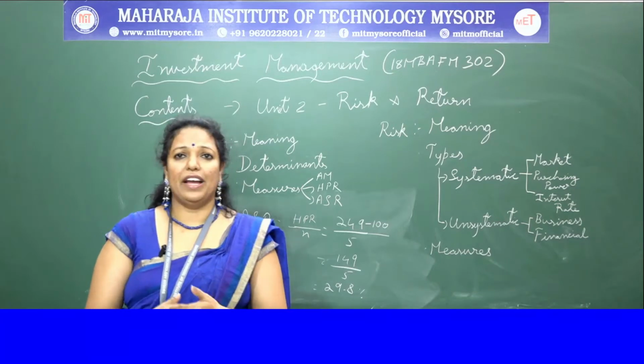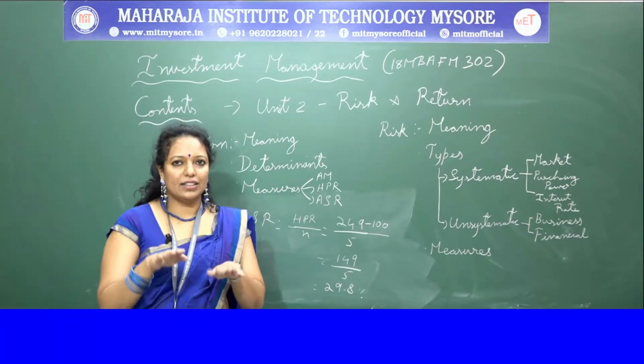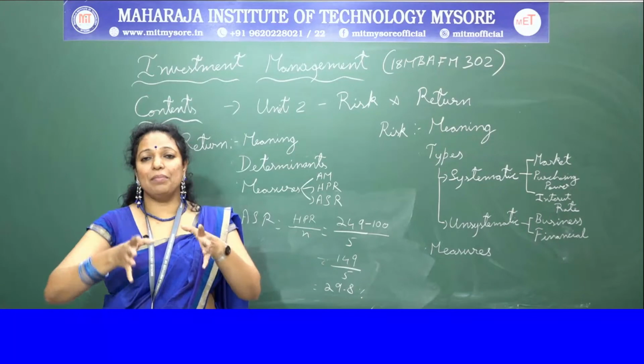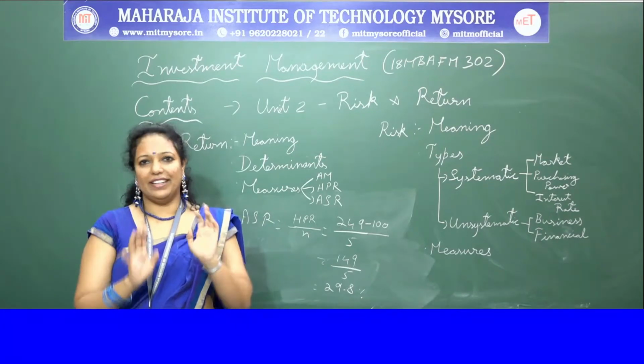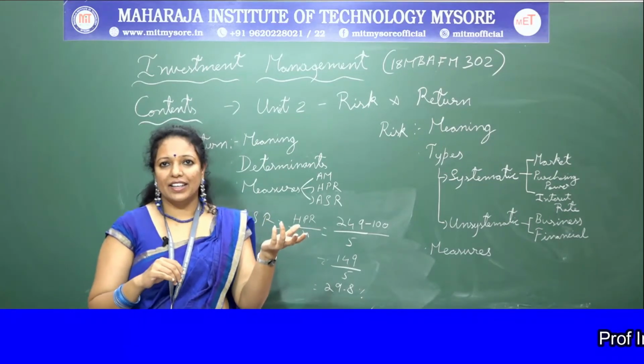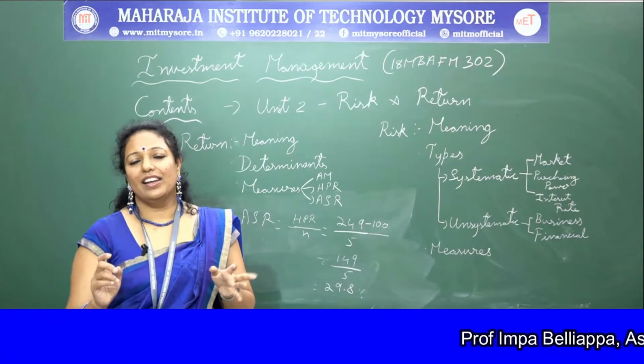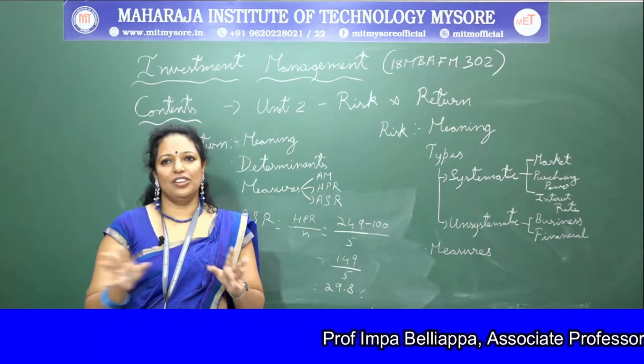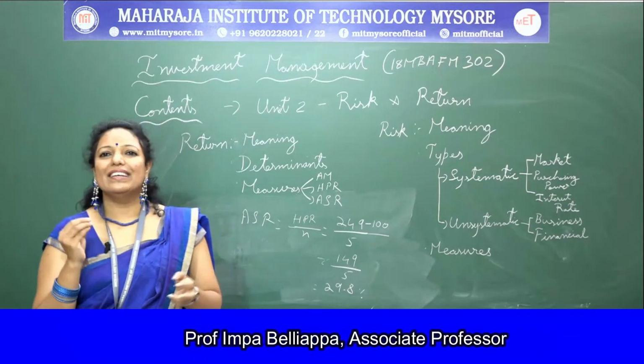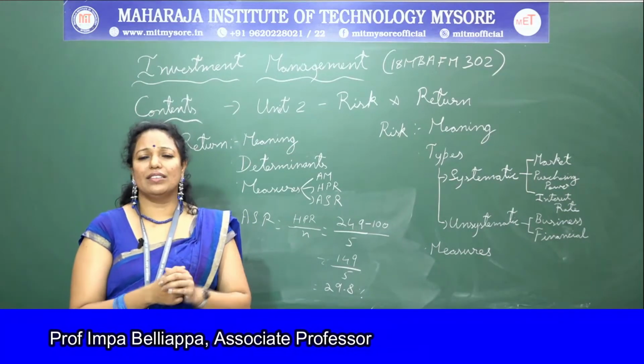Coming to the risk factor, return and risk are the two railings of the same track. Okay, they go hand in hand. If the return is high, risk is also high. Return is less, risk is also less. What do you mean by risk? So, we say there is a lot of risk.